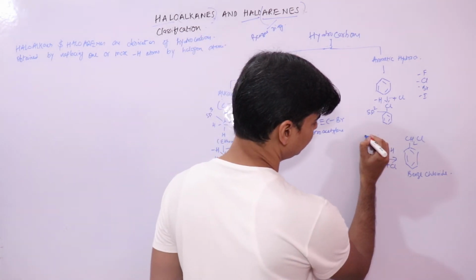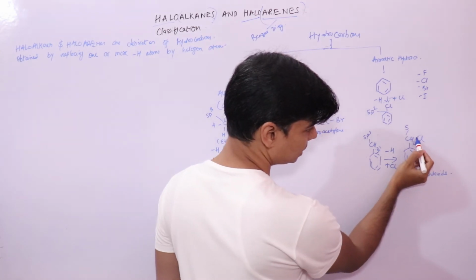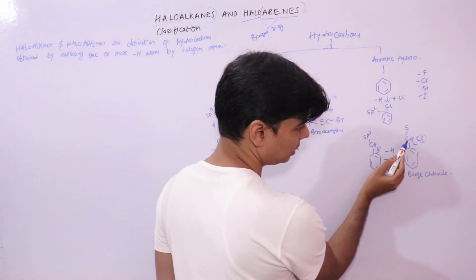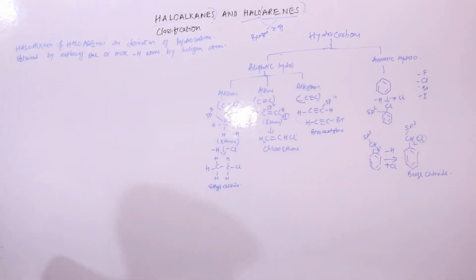So this carbon atom is sp3 hybridized. This Cl is directly attached to this sp3 hybridized carbon atom. I hope this is clear.